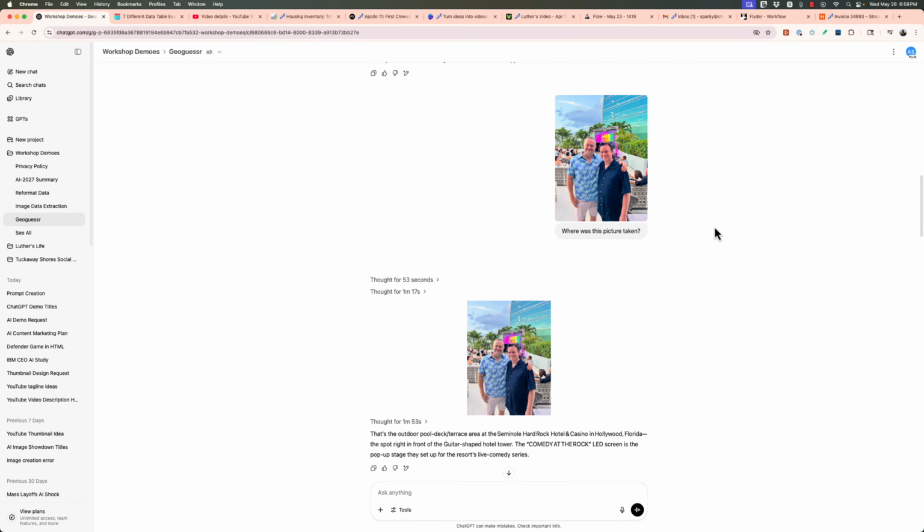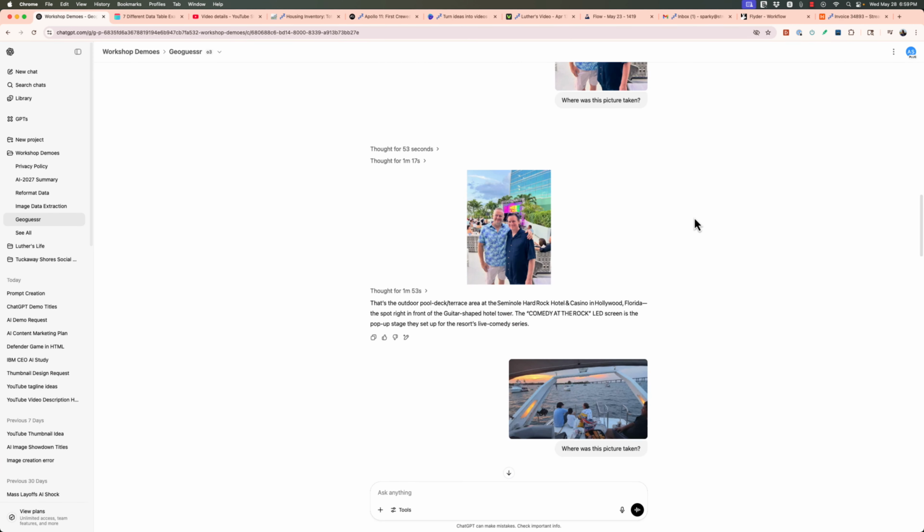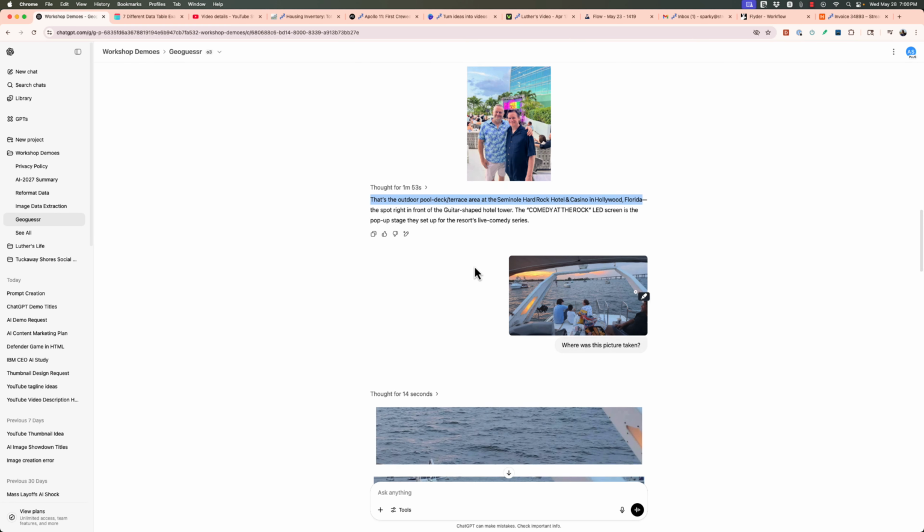GeoGuessing is guessing from a picture where it's located, and it was a game that really became popular during COVID. But O3 is phenomenal at it. So let's say you had this picture, I couldn't remember where this was, and I uploaded it and said, where is it? That's the outdoor pool deck terrace at the Seminole Hard Rock Cafe and Casino in Hollywood, California, or Hollywood, Florida. That's exactly where it was. Exactly where it was.